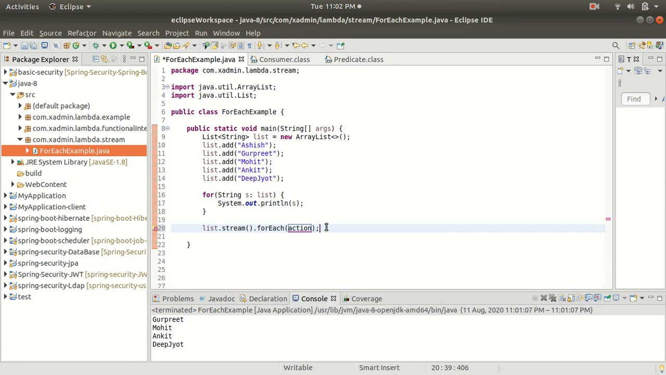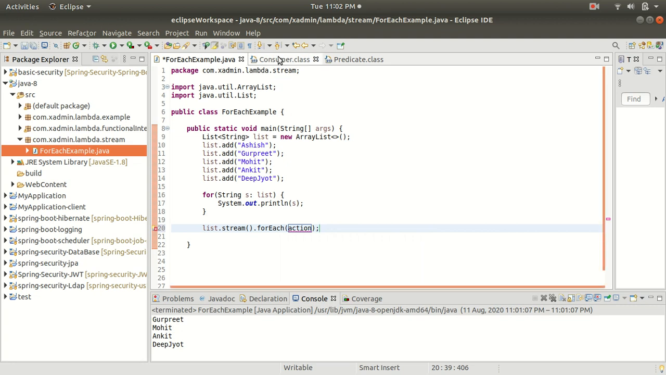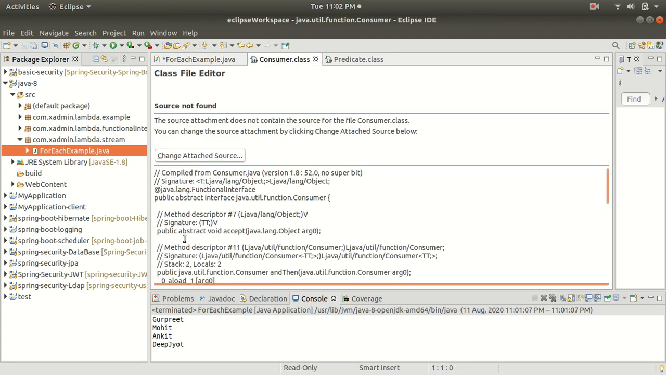If I go to the Consumer class, you can see that we have one abstract method inside our Consumer functional interface. If you are not aware of the Consumer functional interface, or the Predicate or the Supplier functional interface, then I suggest you watch the last lecture, the previous lecture, because it is necessary to understand these three interfaces to understand the stream API concept.